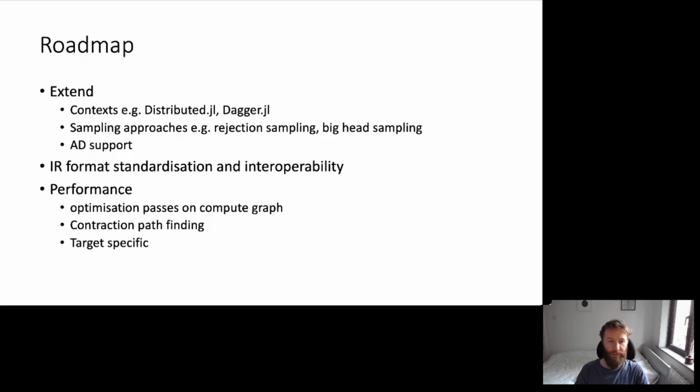Another area of interest is to look at the IR format with a view to standardizing it, which would enable interoperability among different packages. And finally, the performance.